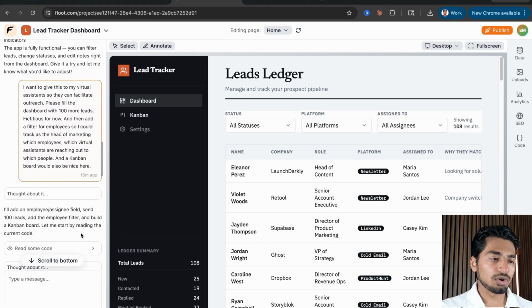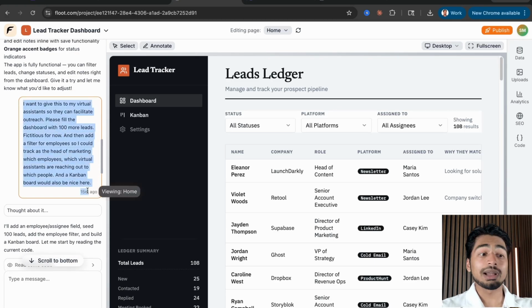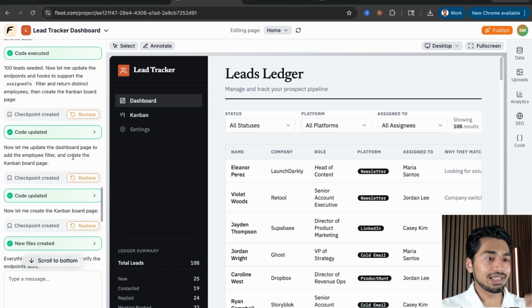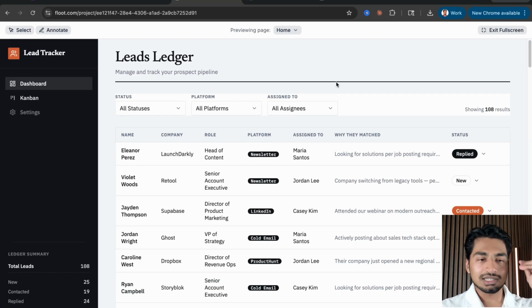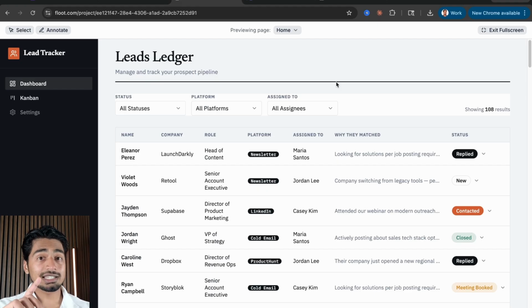Thought about it, it did all the work, and then I gave it one change saying I want my assistants to be able to use this and add a Kanban board right here, and it did all the work again. So you're completely up to date. Those are the only 2 prompts I gave it, and it built me this entire vibe coded dashboard right here. But it has a proper backend and proper security as well, so I could actually scale this, give it to people, and they could use it properly.